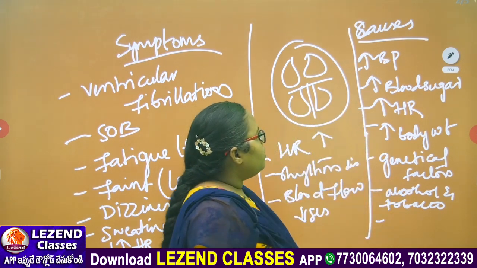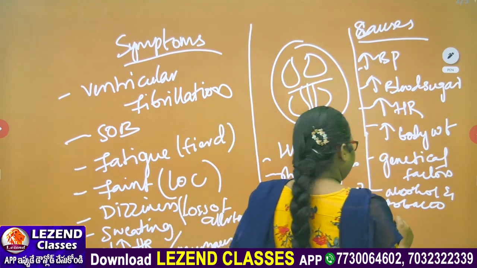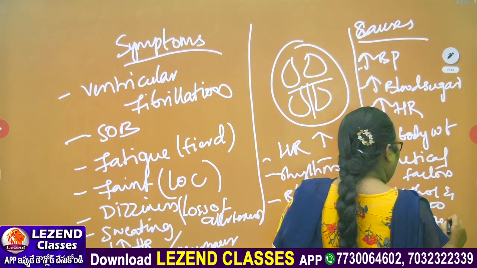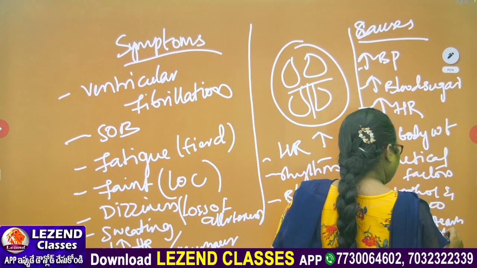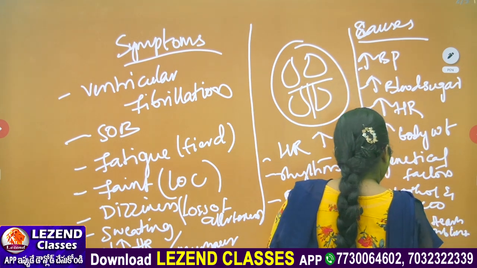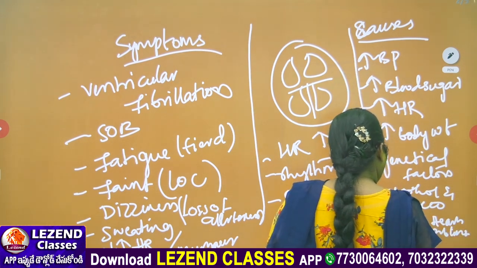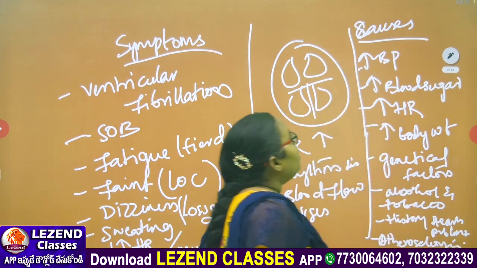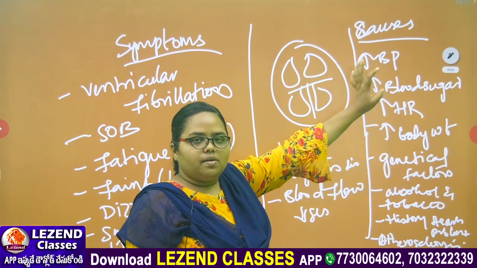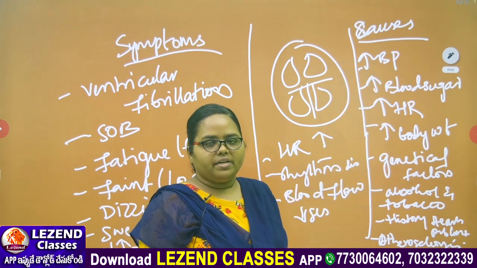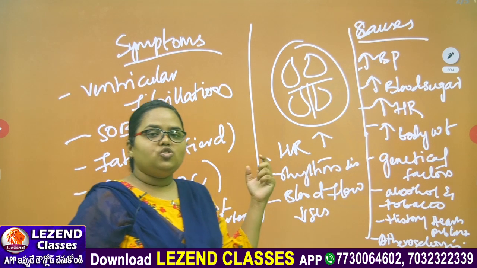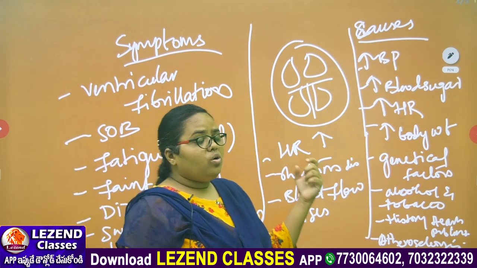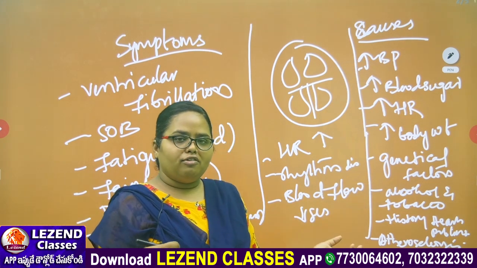okay, and also previous history of heart problems and atherosclerosis, okay. Causes: increased BP. If the patient is having hypertension, okay, a hypertensive patient can have heart failure, okay. Why? Because there will be more pressure in the flow of blood.